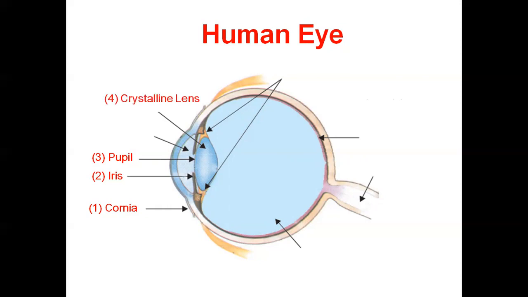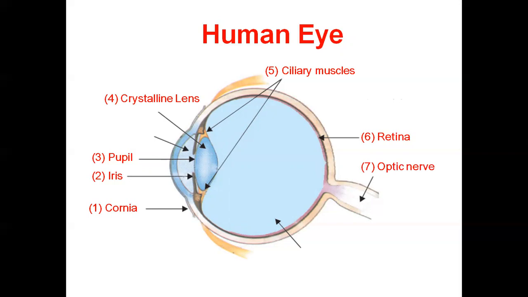The fourth is the crystalline lens, very important because every ray coming into our eyes is refracted by the crystalline lens. Then another important part is the ciliary muscles. Then the retina, also a most important part of our eyes. And last, the optic nerve.